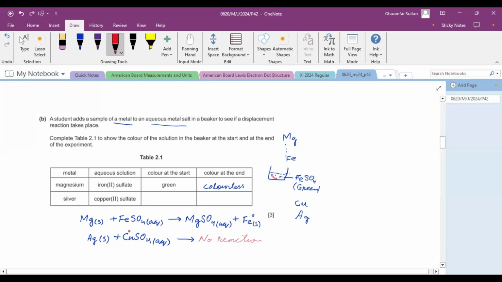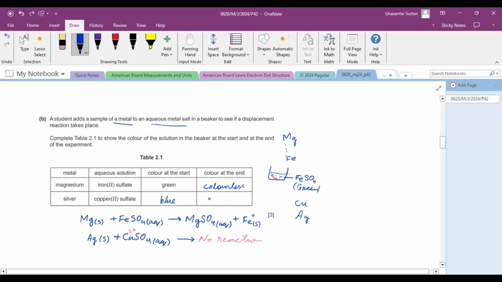And remember that wherever Cu2+ ion is there, the color would be blue in aqueous solution. Their aqueous solution must be blue. Although some of the compounds of copper are green in color, for example CuCl2, but when you dissolve CuCl2 in water, it gives blue solution because copper 2+ ion forms complex with water molecule that appears as blue in color.